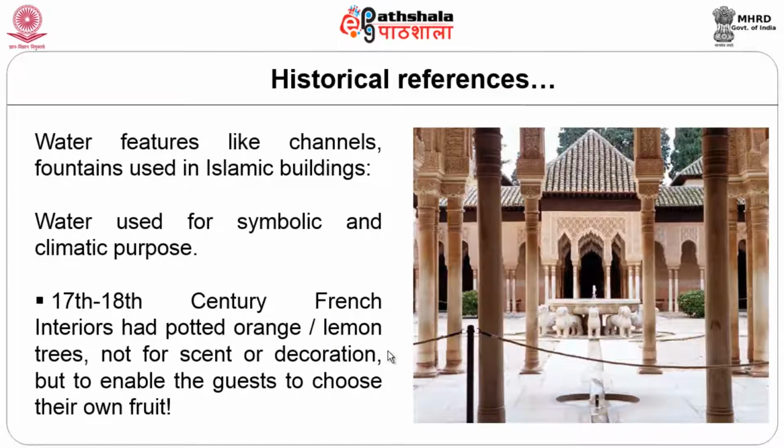Now we look at these examples. This is a historical building. Here there are water channels, water features, water is running as a channel. Again it is connected with a sculpture. In the middle of it there is a fountain. Around that they have planted lemon citrus trees so that it gives aroma to the entire area as a centered place and enables the guest to choose their own fruit.